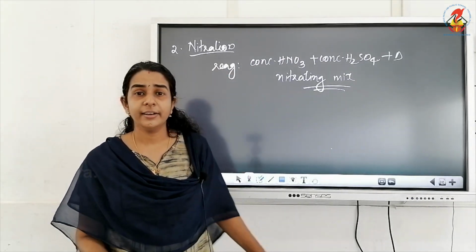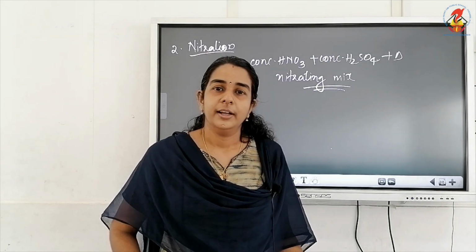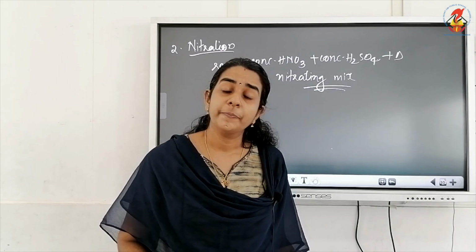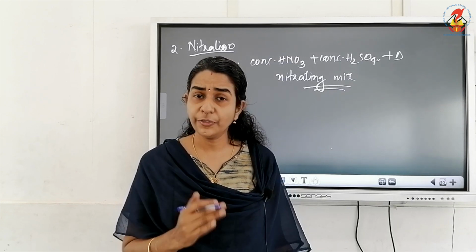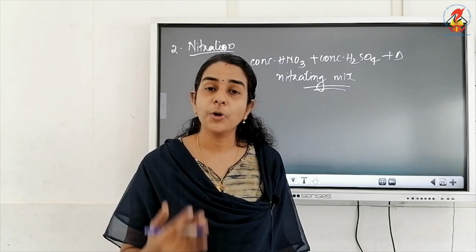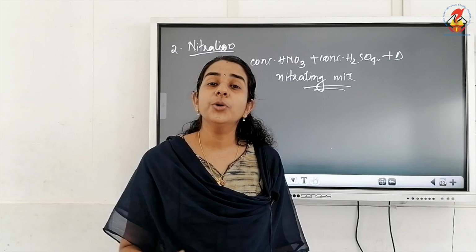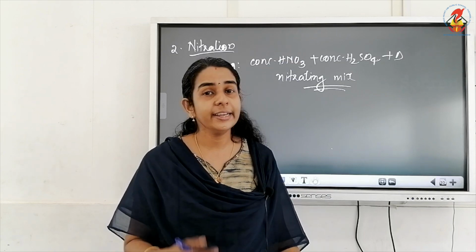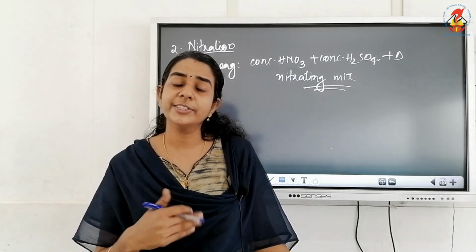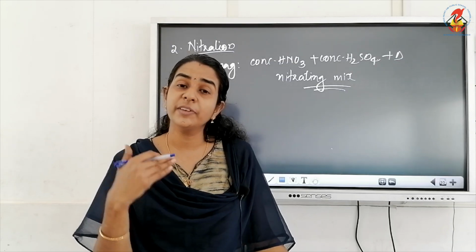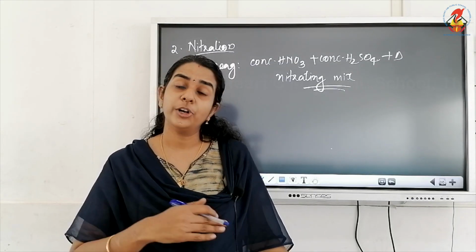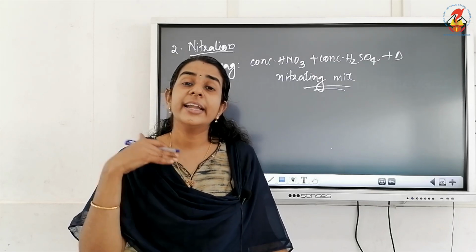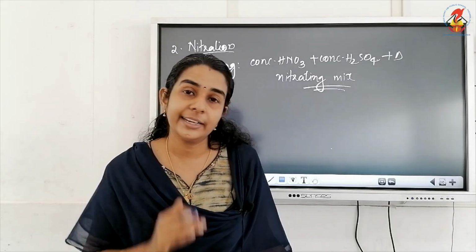Now, there are some problems associated with direct nitration of aniline also. So a very important question: what are the problems when we do the nitration of aniline directly? Just now we studied the problems of direct bromination of aniline. Next, what are the problems if we nitrate aniline directly?